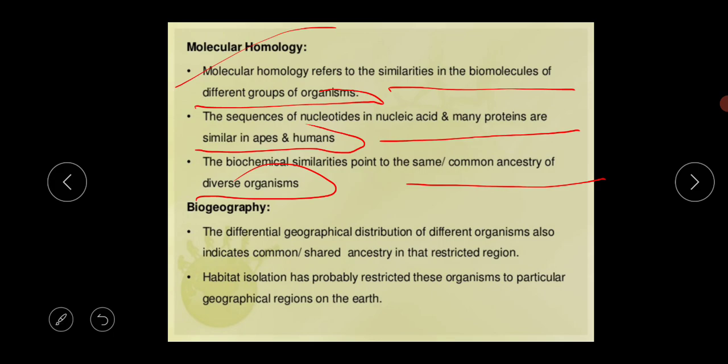The sequence of nucleotides in nucleic acids and many proteins are similar in apes and humans. The biochemical similarities point to the same or common ancestry of the diverse organisms. So what is the meaning of it? Molecular homology refers to similarities in the biomolecules of different groups of organisms.